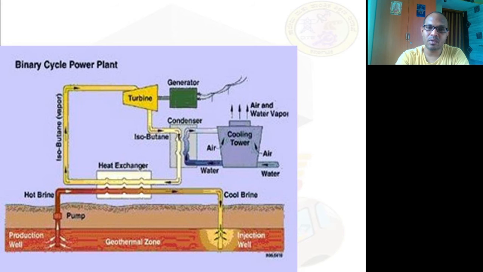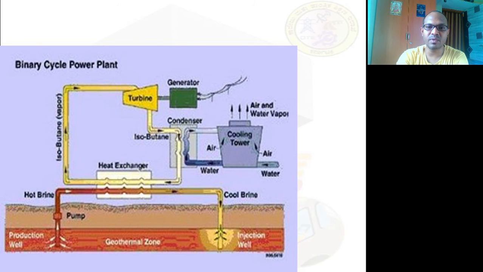The dark yellow, which is in the vapor state, makes the turbine blades rotate. Once it has rotated them, the dark yellow is reduced to a cream or white color. That means it has lost its heat or energy. Then once again it comes back and the heat is taken from the heat exchanger, and this is a cyclic process. So the turbine rotates and makes the generator generate electricity.